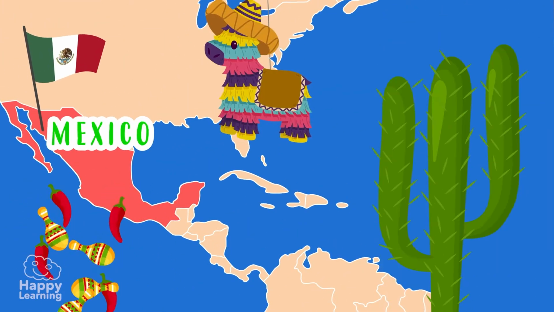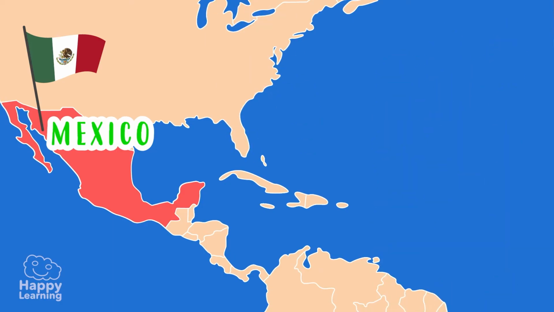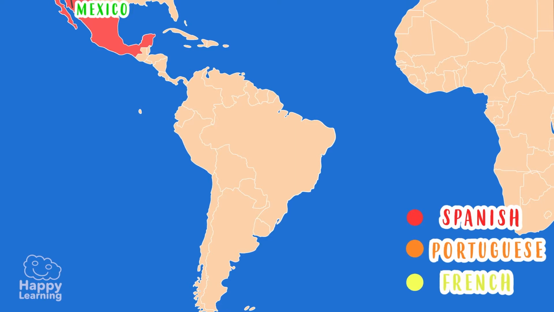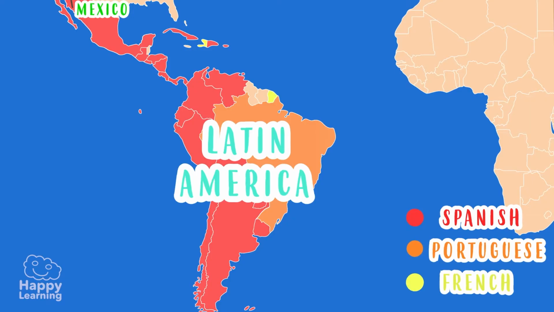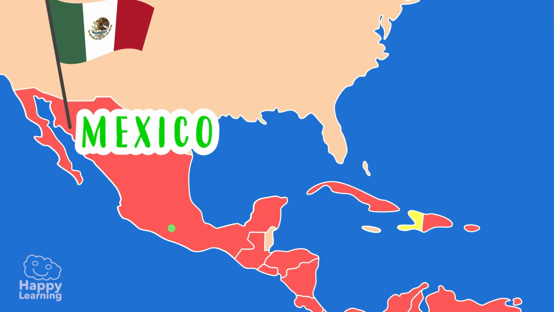This country, Mexico, marks the beginning of the so-called Latin America. It is called Latin America because, from Mexico on down, almost every country speaks Spanish, and Spanish comes from Latin, hence the name Latin America. The capital of Mexico is Mexico City.